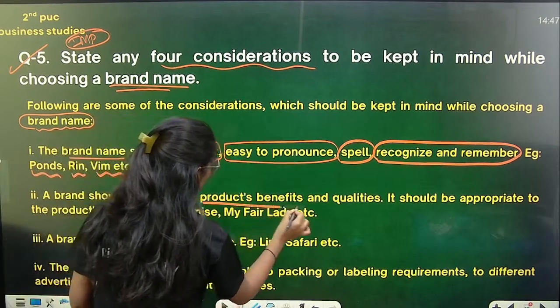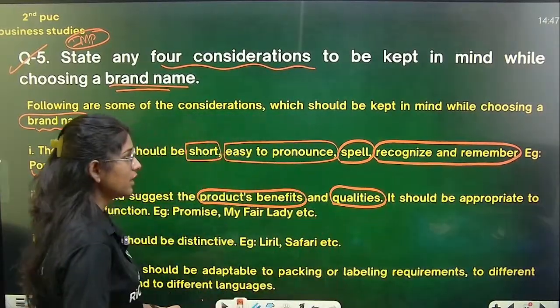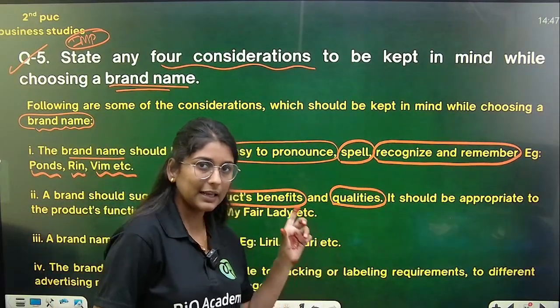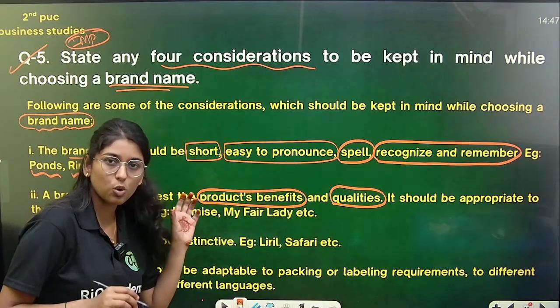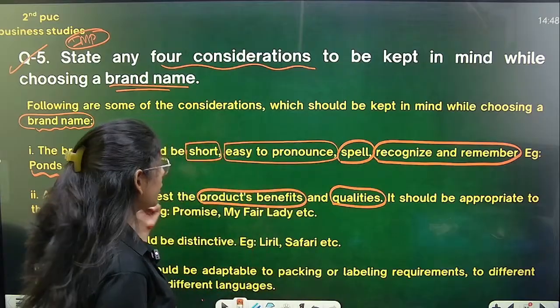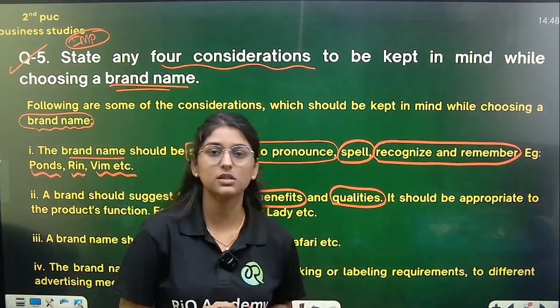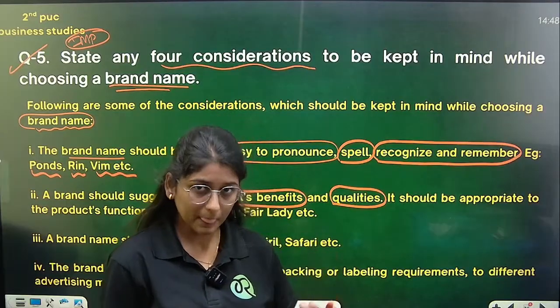So on the product benefit and product quality, the brand should suggest. So whatever brand name you choose, the brand should always suggest the characteristics of the product, what the product is like, what the product benefit is, what the product qualities are. It should easily express it.